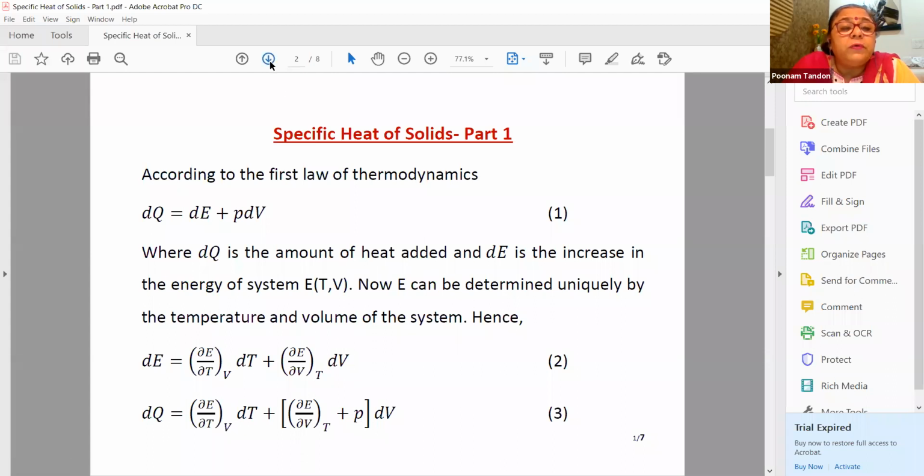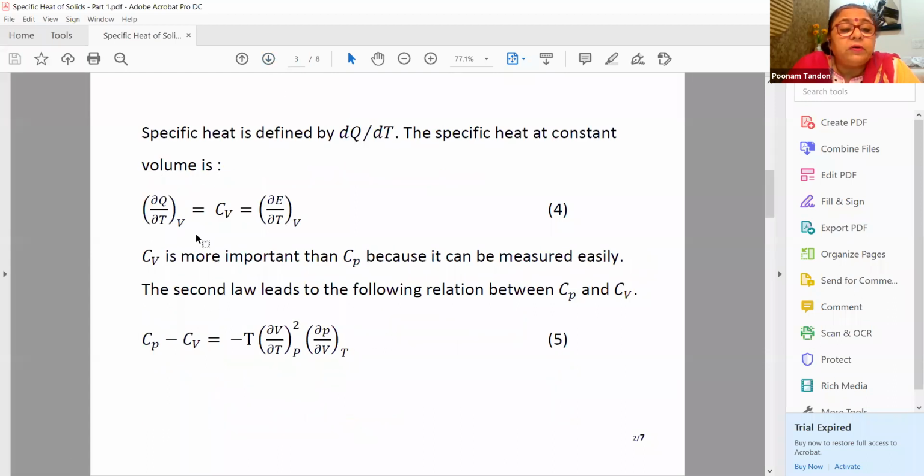You know that this is the specific heat, and specific heat is defined as the amount of energy required to increase the temperature of 1 gram of the substance by 1 degree Kelvin. This definition is quite obvious from equation number 4.